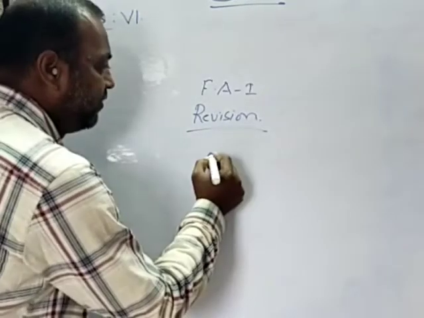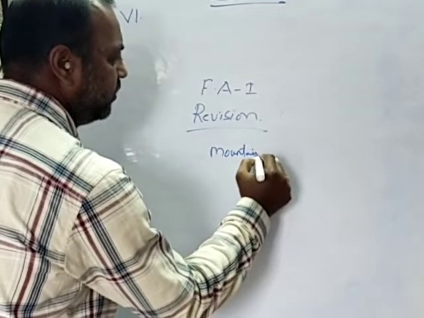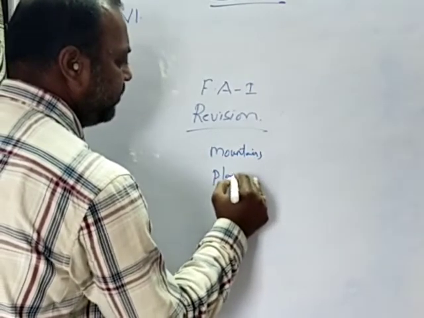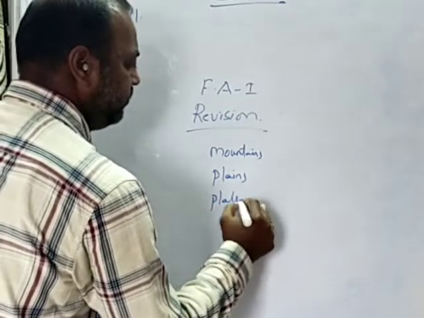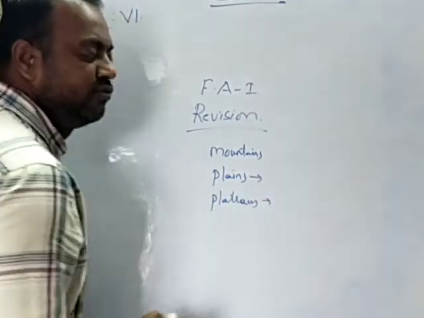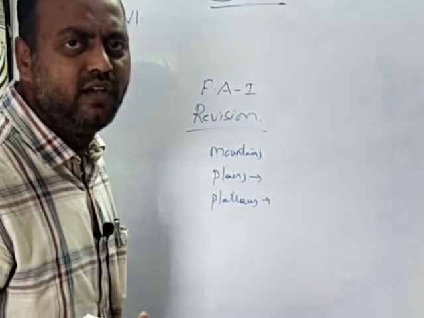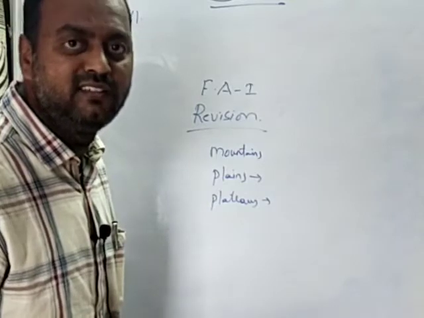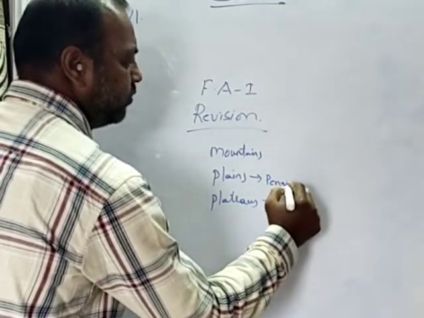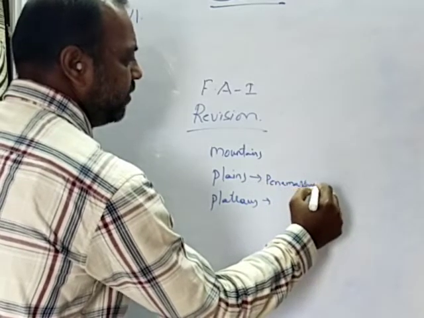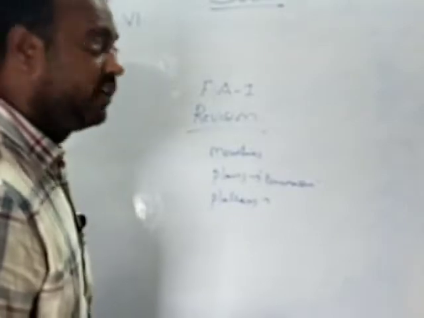Under that we have seen different kinds of landforms, like mountains, plains, and plateaus. What are plains and plateaus, children? Plains are evenly distributed land surface which has fertile soil. Under this only we have learnt about Penamakuru. Penamakuru is completely a plain area, where it is agriculturally prosperous.